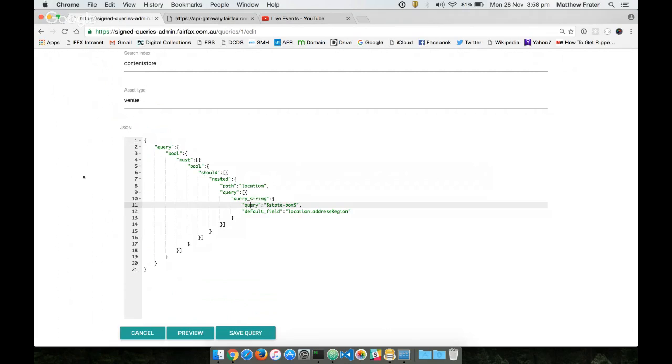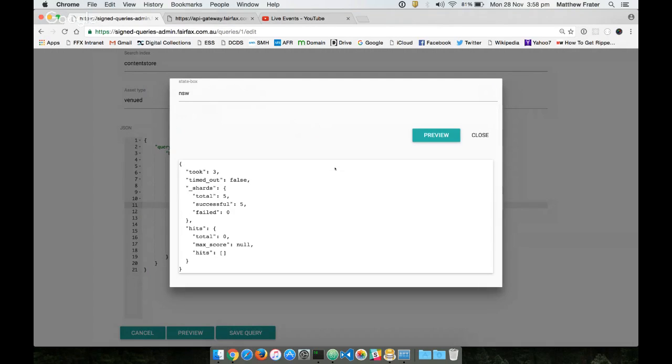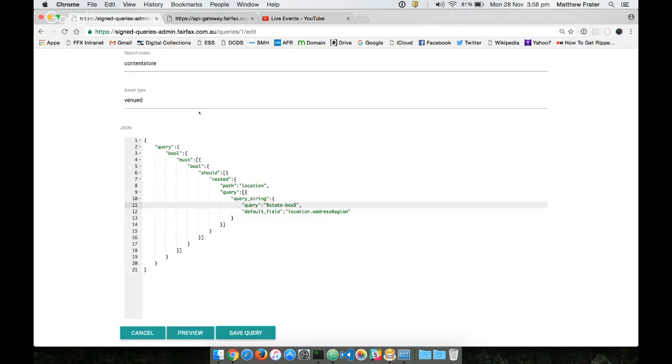Just to demonstrate that it is doing what I say, if I decide to change my asset type to venued, so I've mistyped it, I go preview, NSW. If I preview that, I'm not going to get any results back. I'll just get an empty data set, which is what I would expect.